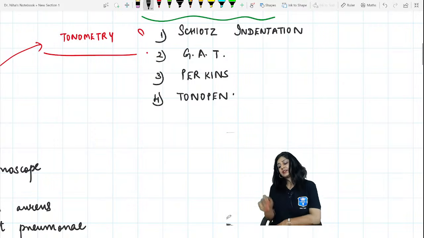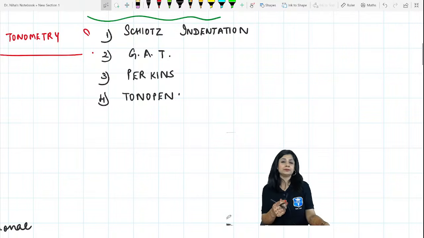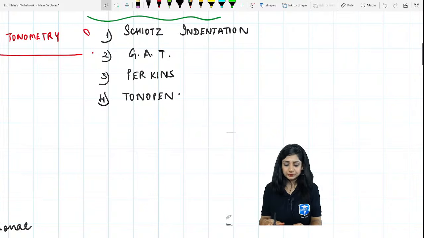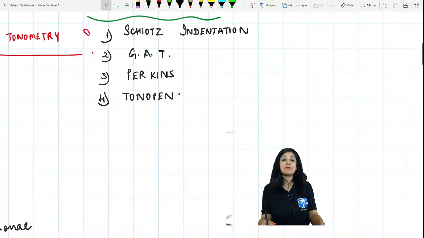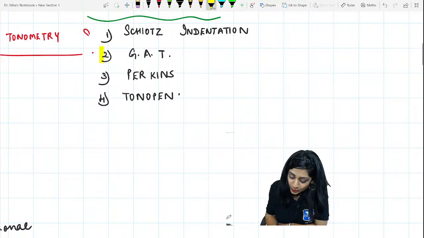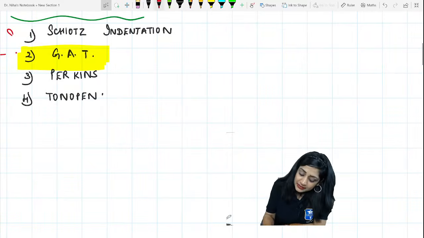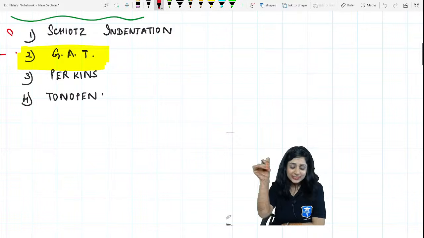Can you give me the answer? Where do you use the fluorescein stain? Which kind of tonometry? Okay, so you people know this. Yes, the answer is your Goldmann's applanation tonometry. What is the principle? See, you have molded your viva towards that now.